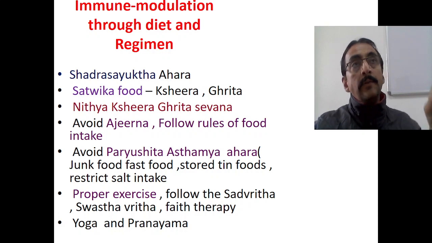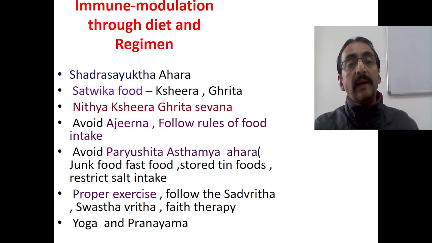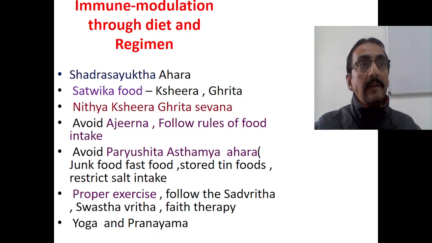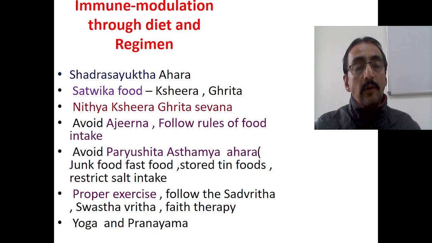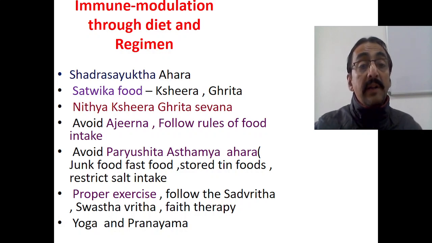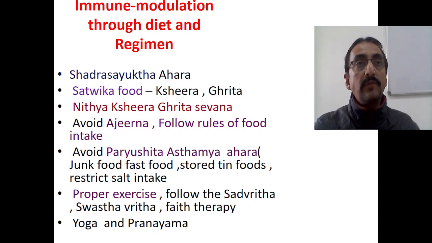Apart from that, you have to correct the diet also. Shadrasayukta Ahara should be given. Satvika food should be given, like Kshira and Grita. Nitya Kshira Grita Sevana should be done. Then avoid Ajirna. Ajirna itself is the root cause again for the formation of Ama, and follow the rules of food intake. Avoid Paryushita Asatmya Ahara. Nowadays, junk food, outside food, stored food, packed food, etc. So avoid Paryushita Asatmya Ahara.